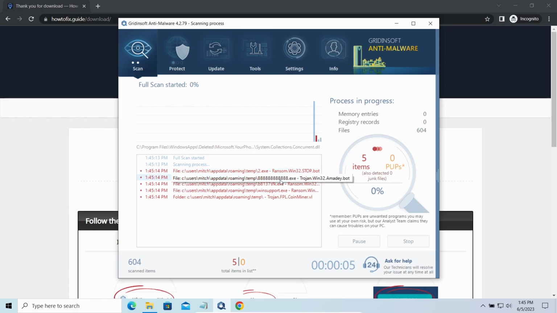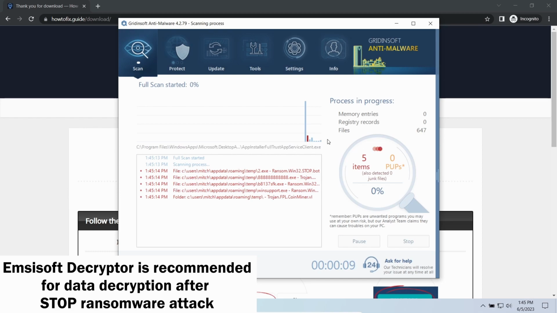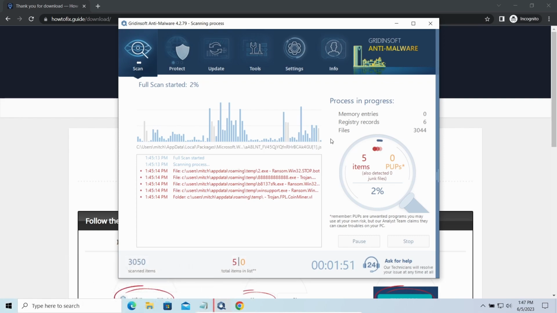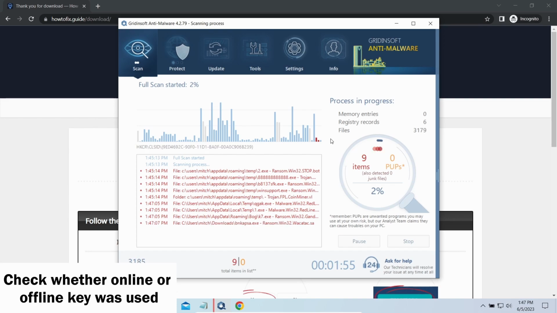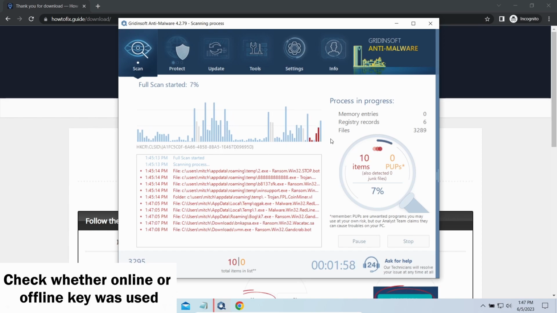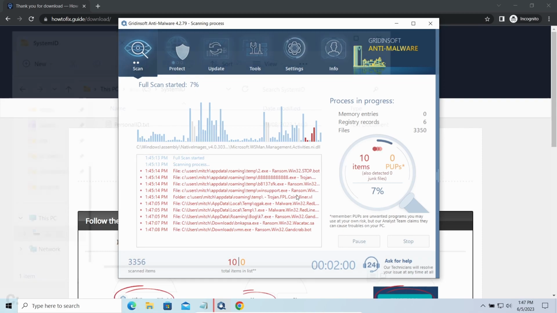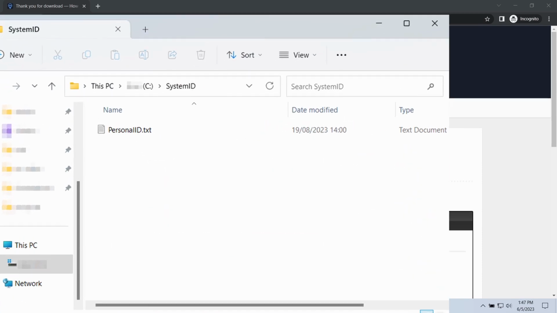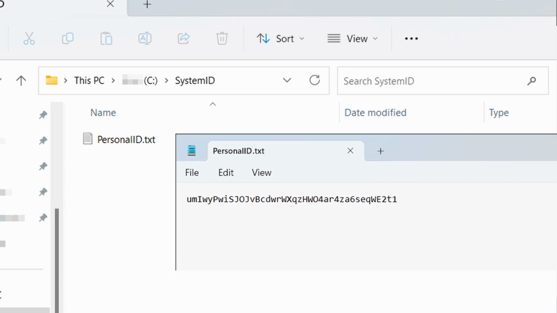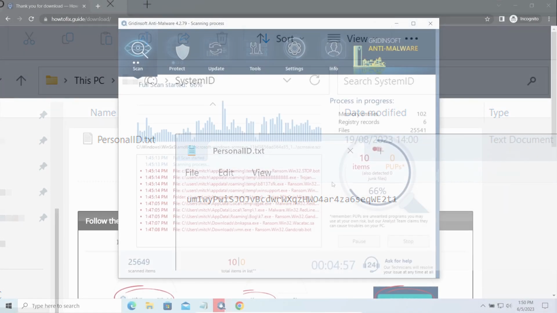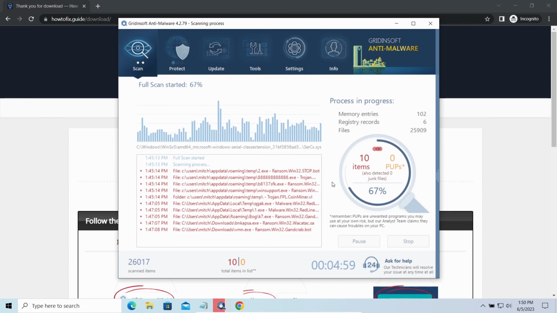Now, let's discuss a more problematic side, file decryption. I recommend using the Anti-Malware Decryptor tool. It's free software that is designed specifically to deal with encryption used by STOP ransomware. However, before making any steps here, you need to check whether files are ciphered with an online or offline key. To check the key type, go to the SystemID folder in your system directory and find the personal ID.txt file. This folder and all entries in it are created by ransomware in the process of encryption to store some details regarding the attacked system.